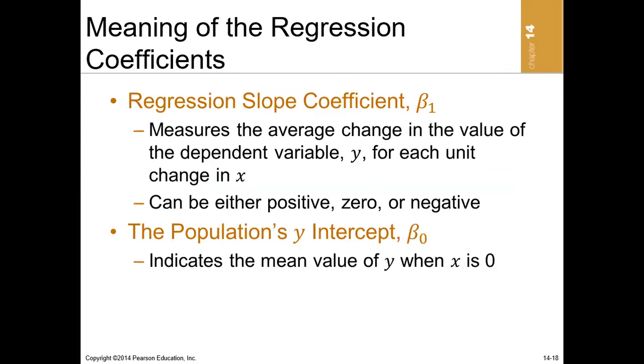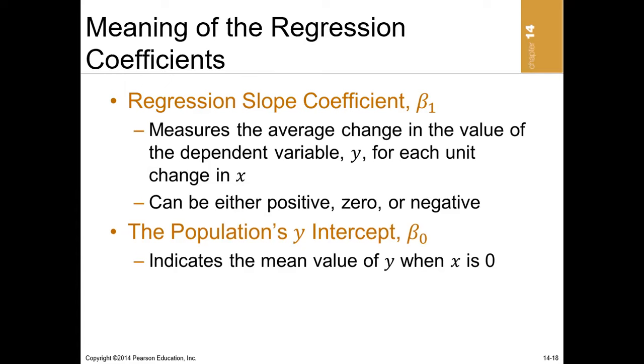Now, let's go into detail the meaning of the betas in the regression equation. One of the betas we see in the regression equation is the slope, beta 1, which is the slope of the regression equation. As mentioned, it measures the average change in the value of the dependent variable for each unit change in the independent variable. It just shows the changes in the y, or the dependent variable, as a result of a change in the independent variable.